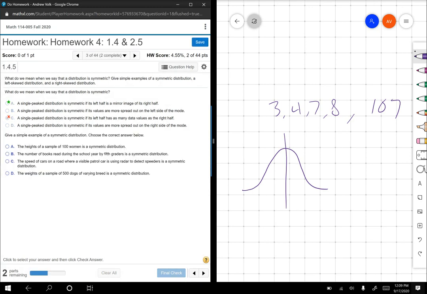Look at that. Give an example of a symmetric distribution. So an example of symmetric distribution would be the height of a sample of 100 women. Is that symmetric? The number of books read during the school year by 5th graders. The speed of cars on a road where a visible patrol car is using radar. And the weights of a sample of 500 dogs of varying breeds. Okay, so when we think about each one of those, it's really weird the way they're asking it, but it's to imagine the answers to those questions. Okay, so of those, which one would be symmetric?